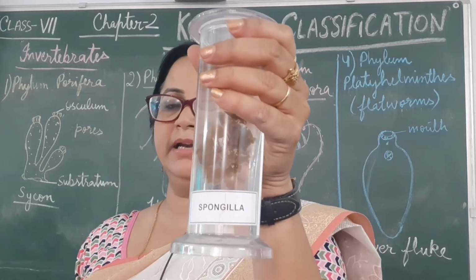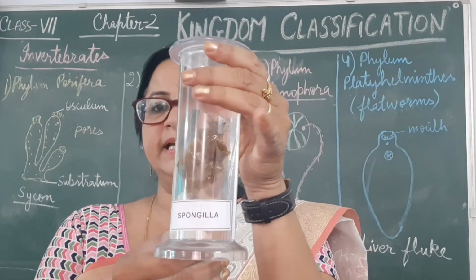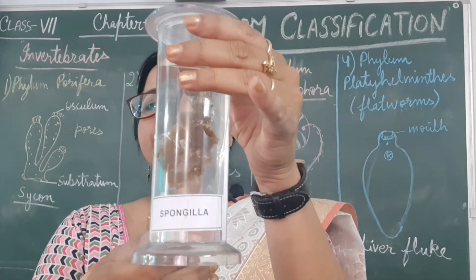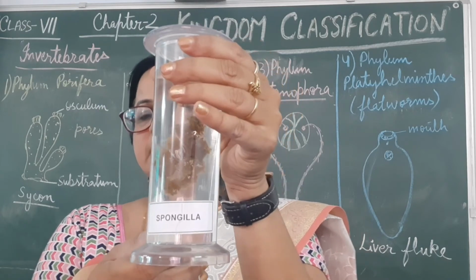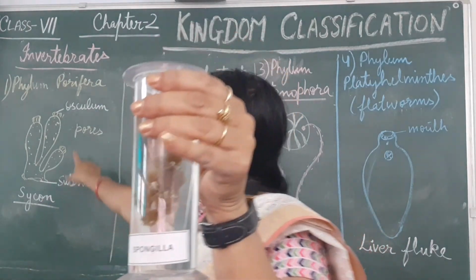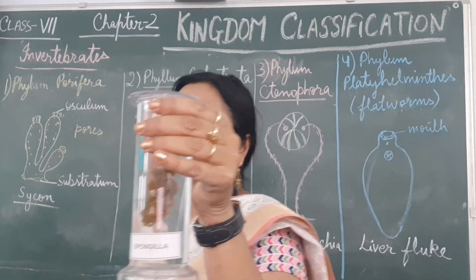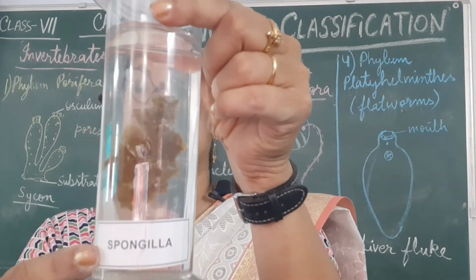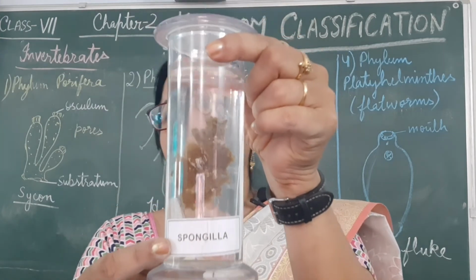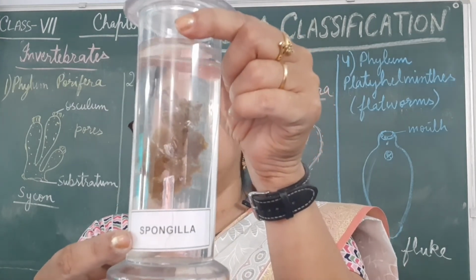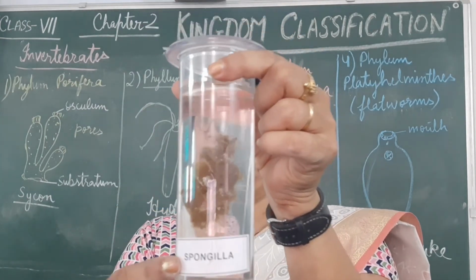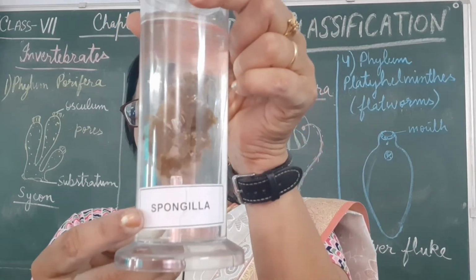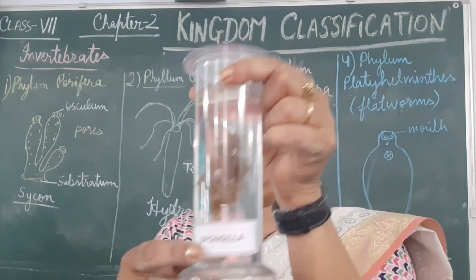In kingdom Animalia, the first, lower category is the invertebrates, animals without a backbone, and the first one is phylum Porifera. One example is Cycon, another example is Spongilla. Sponges come under this category of animals, phylum Porifera. This is the specimen of the real animal, Spongilla.